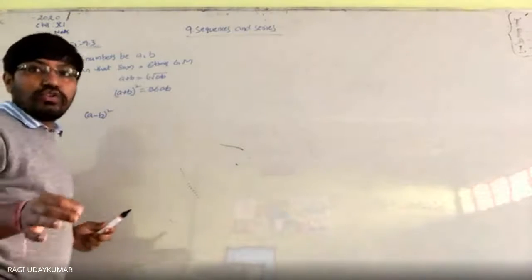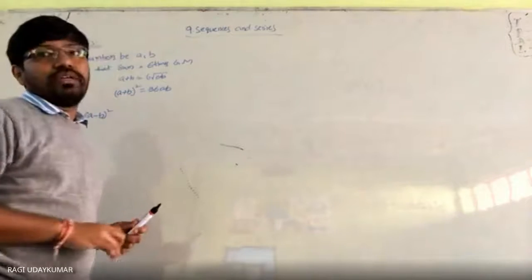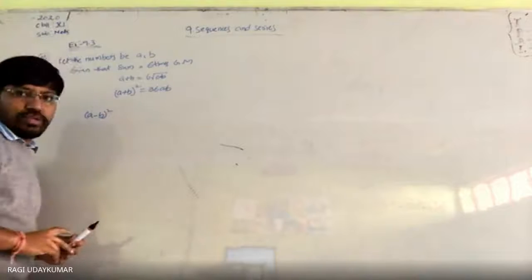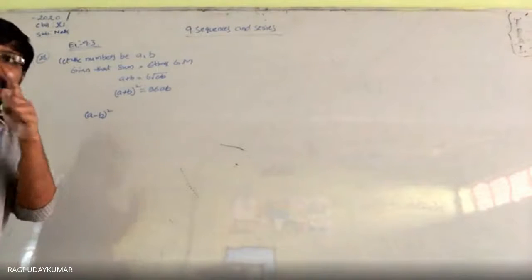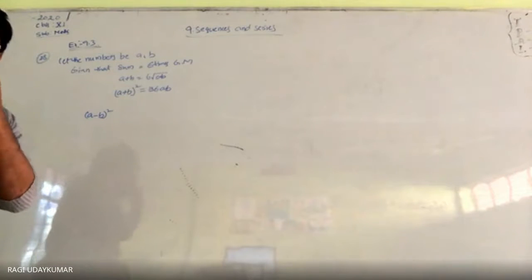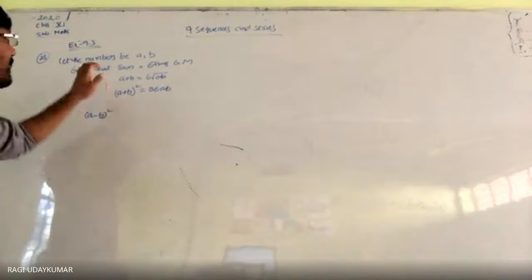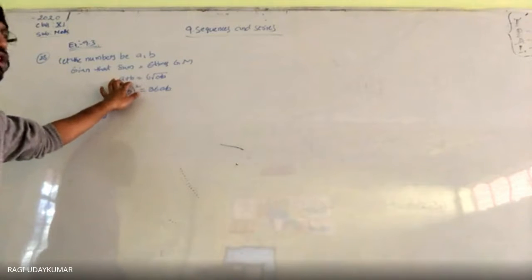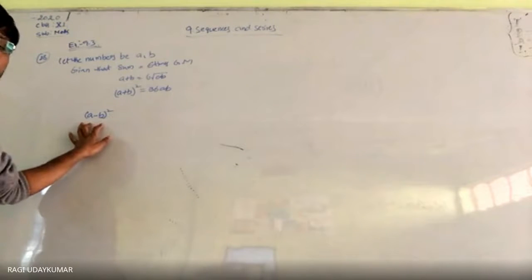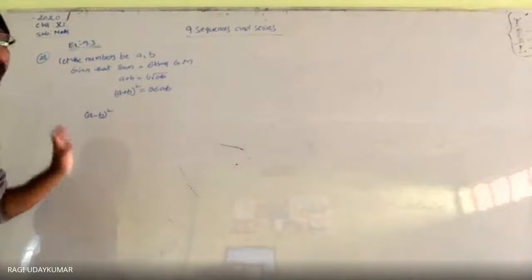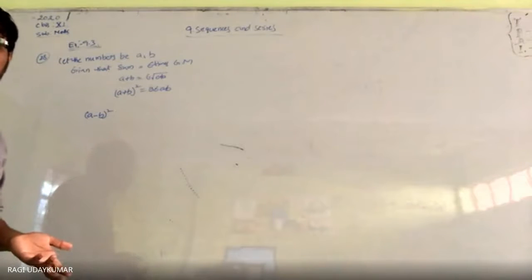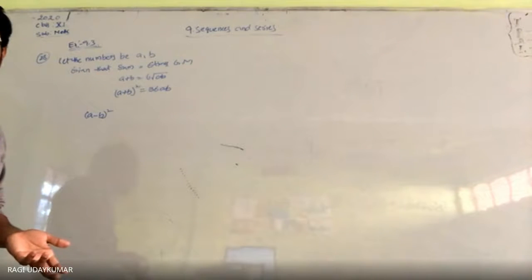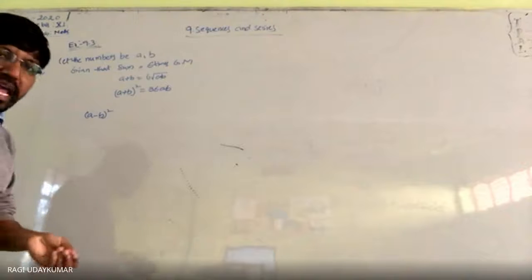And what is asking you to find out? The two numbers you need to find out. a kya hai, b kya hai, find out karna. Okay, the ratio is asking you 3 plus 2 root 2 to 3 minus 2 root 2. So we need to find out. When you are having the sum of the two numbers and the difference of the two numbers, वो दोनों को add कर लें तो automatically you are going to get the required result. Isn't it? a plus b, if you are having a minus b.